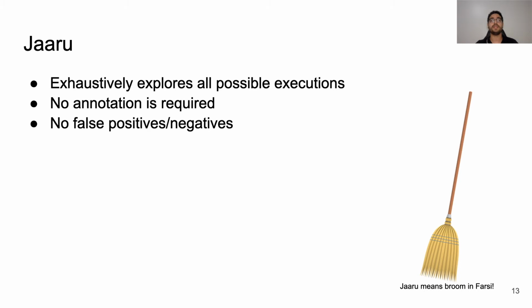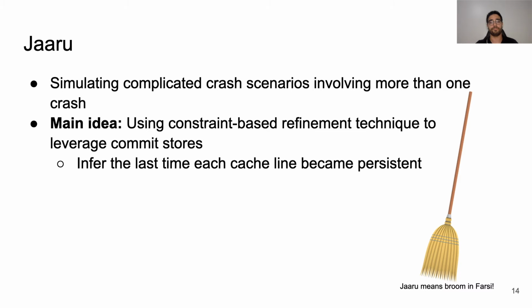Based on this insight, we implemented Jaaru to exhaustively explore all possible executions to find crash consistency bugs in programs. Jaaru does not require any annotations or modifications to the existing source code. Also, it does not generate any false positives or false negatives. Any bug it reports is a real bug with the corresponding execution trace leading to the bug. Jaaru is capable of simulating complicated crash scenarios with more than one crash for testing the recovery code.